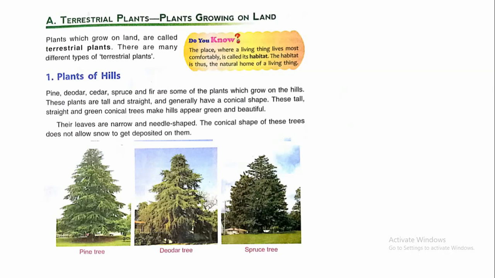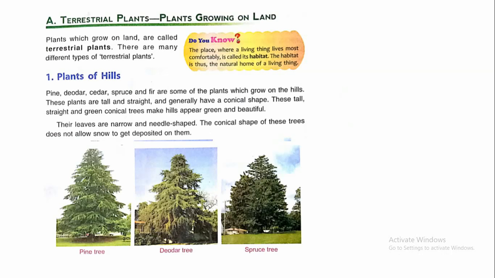Number 1 is plants of hills. Pine, deodar, cedar, spruce and fir are some of the plants that grow on the hills. So these are the examples of some plants that grow on the hills. You will find only these types of plants in hills. These plants are tall and straight, and generally have a conical shape.